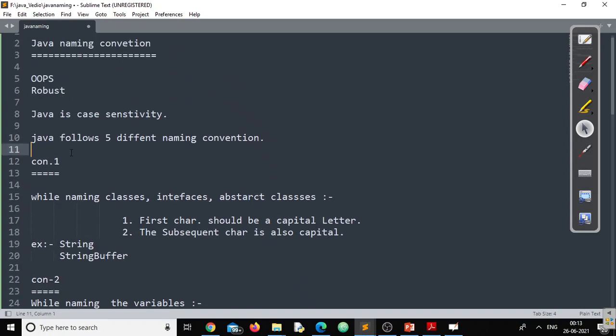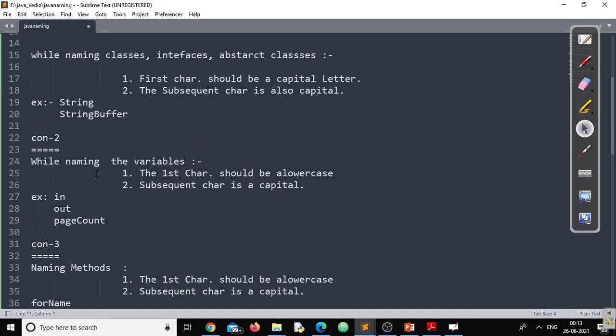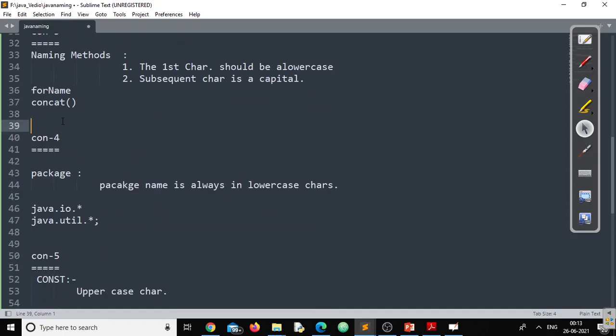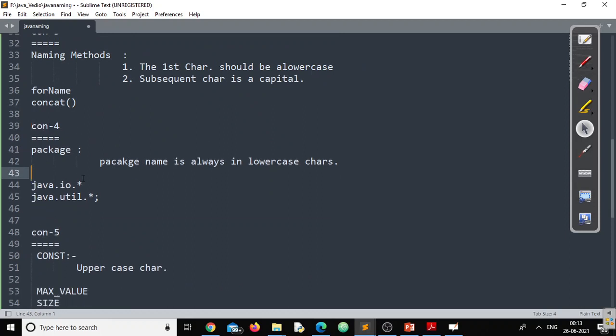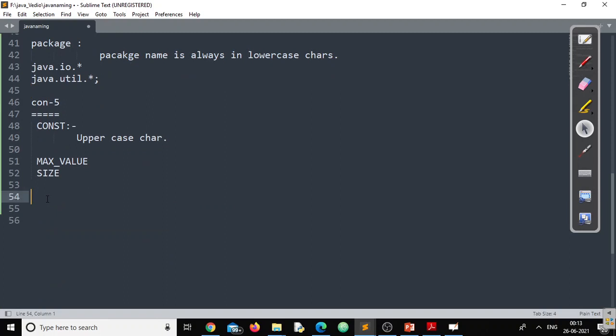And why are we learning this? Because as we know, Java is case sensitive, so we should be very clear before writing anything, right? There might be a big doubt in our mind while calling a package, a variable, or a constant: what exactly is the case? I remember there is a package called util, but can you tell me whether util is in capital letters or small letters? You might ask this question to a friend. But if you understand the naming convention, then you don't have to ask. The naming conventions are very simple. You need to follow them, right?